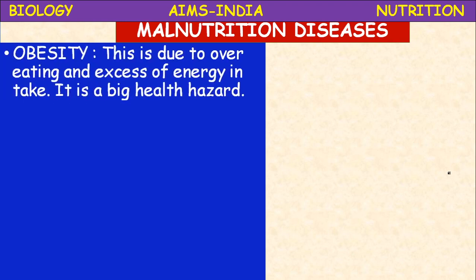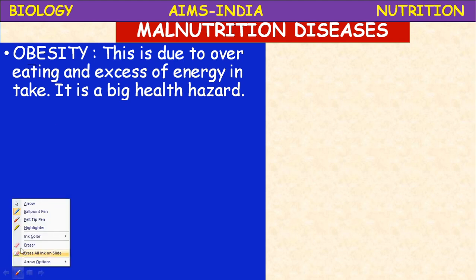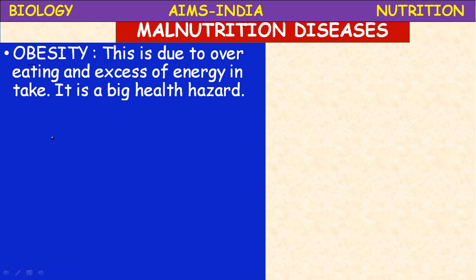Okay. Obesity. Obesity is a self-acquired problem. This is due to overeating and excess of energy intake.